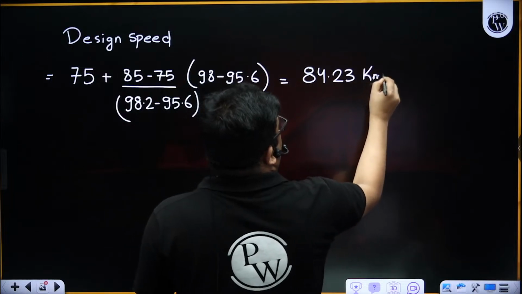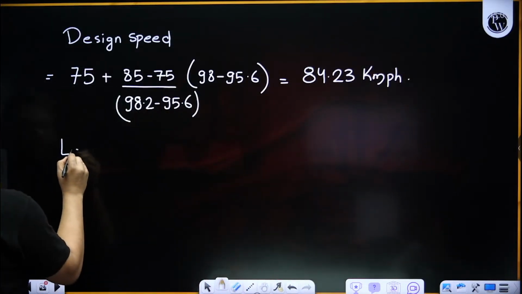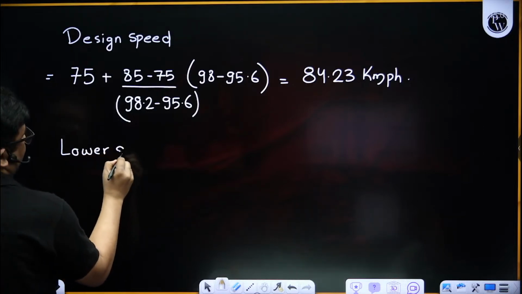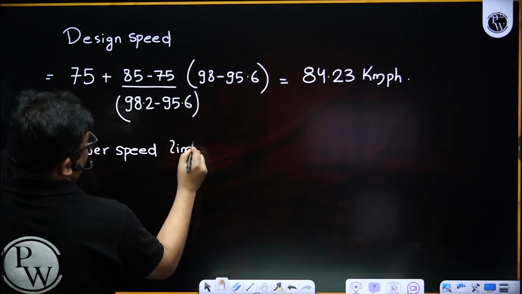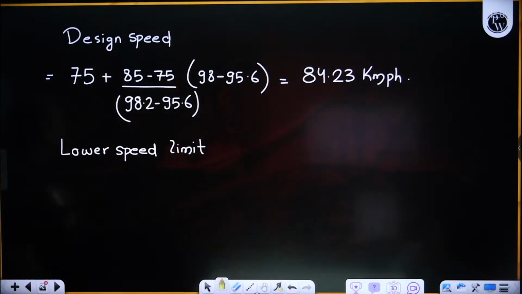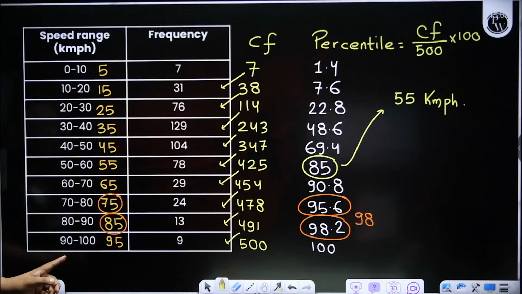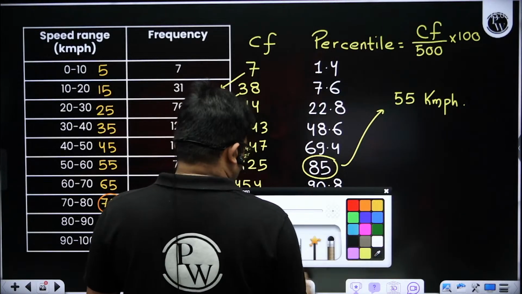Now you find it, I am not solving. Just give me the lower speed limit. You only interpolate and give me the lower speed limit. I have to interpolate between this and this, na?